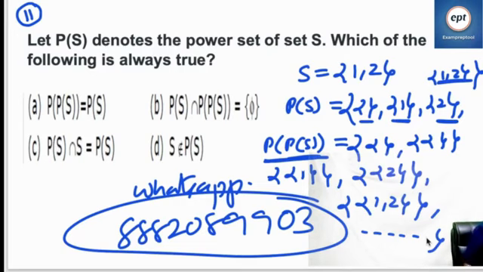Now give the answer to me. The power set of the power set of S contains 16, the power set of S contains only 4. How will both be equal? So A cannot be.